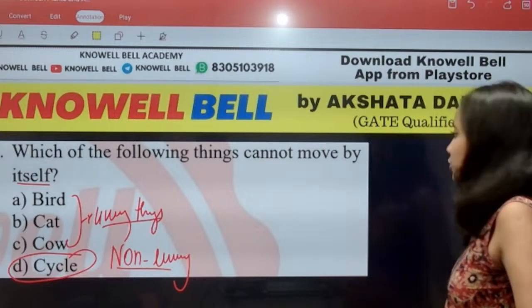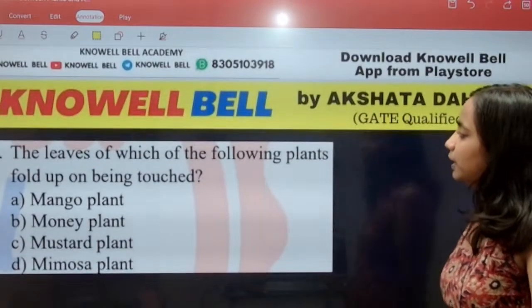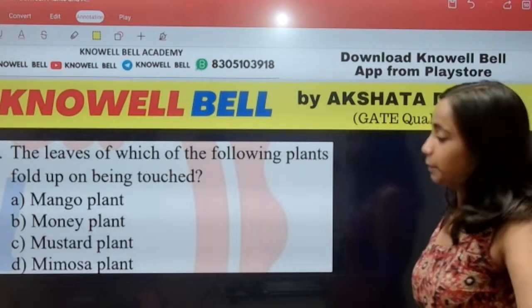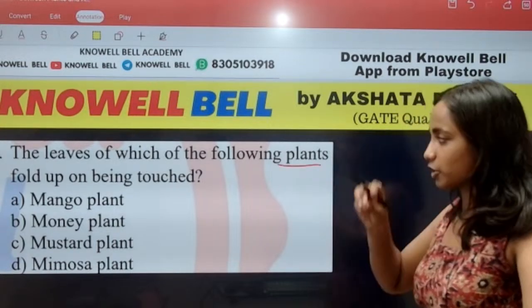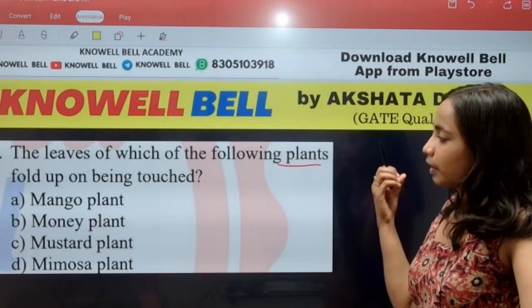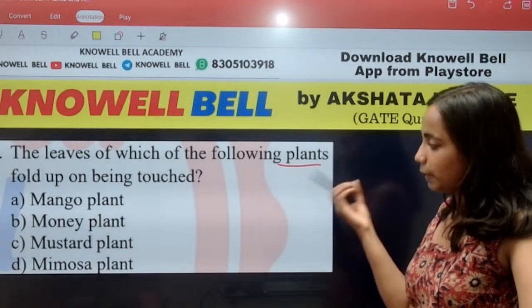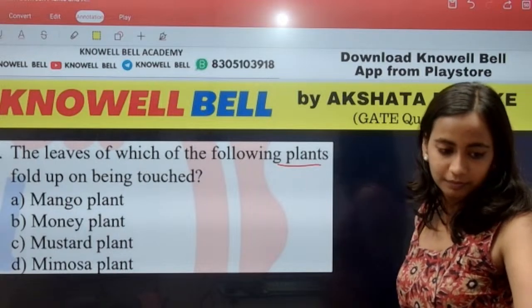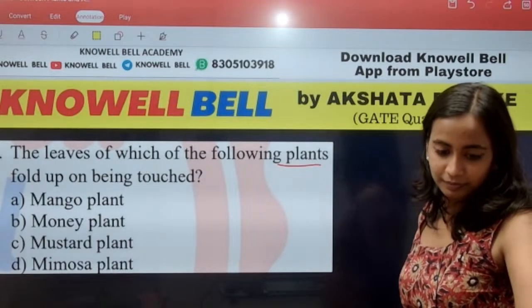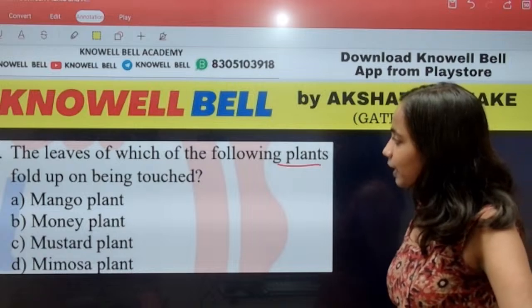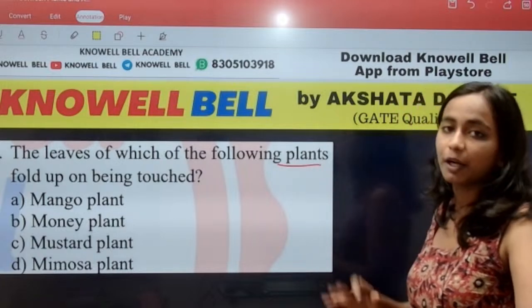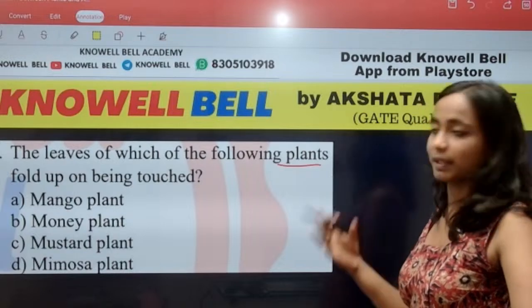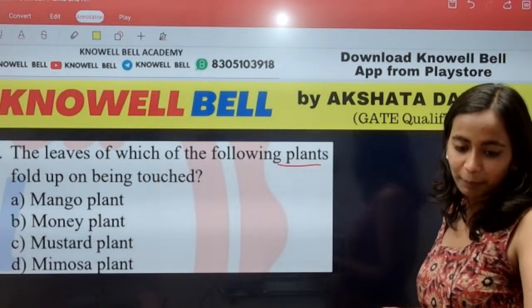Okay. Next question, question number 15. Leaves of which of the following plants fold up upon being touched? Mango plant, money plant, mustard plant or mimosa plant. What will be the right answer? The leaves of which of the following plants will fold upon being touched?